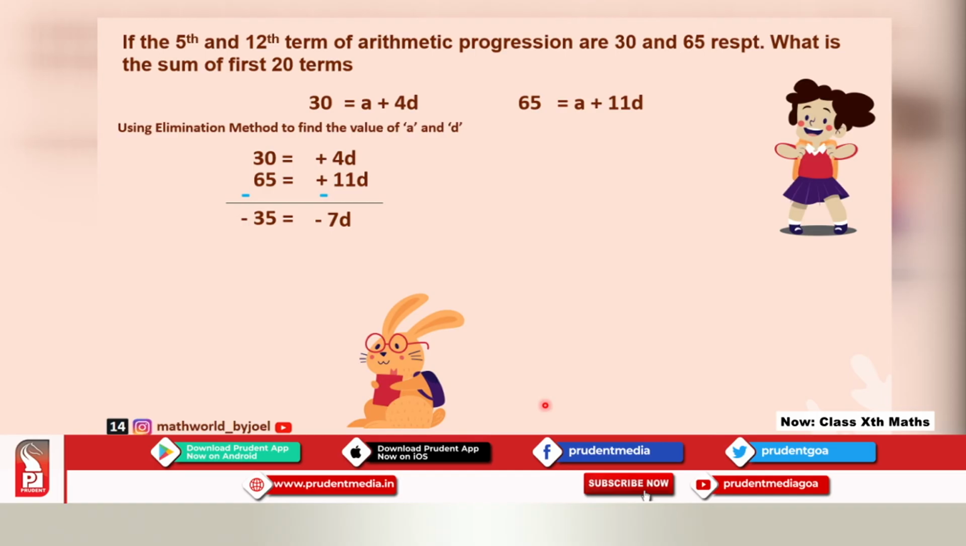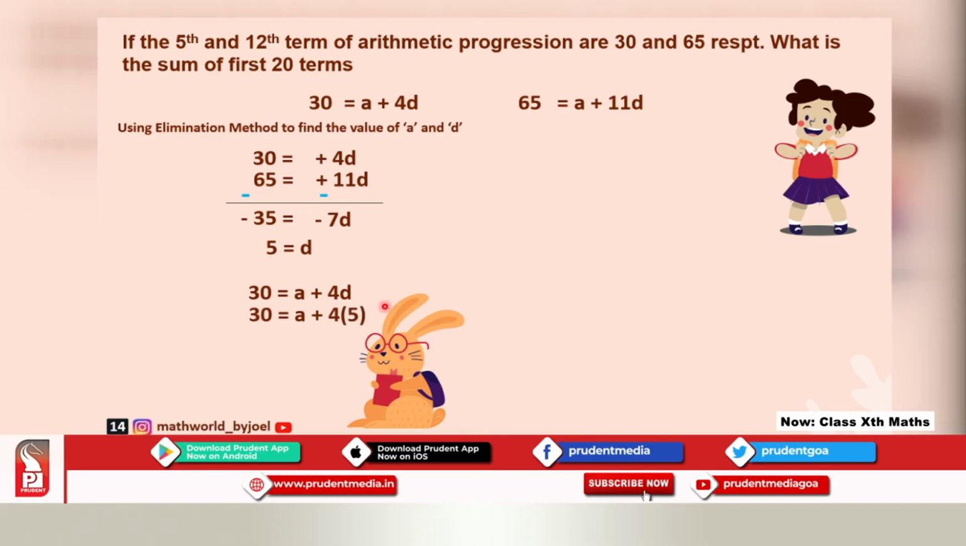Minus and minus will get cancelled, and 7 5s is 35, so the 7 is taken on the other side. This 7 which is multiplied, take it on the other side, it will get divided. So 35 divided by 7. 7 1s are 7, 7 5s are 35. So D will be 5. Take this value of D and substitute it in any of the equations. So 30 is equal to A plus 4D.